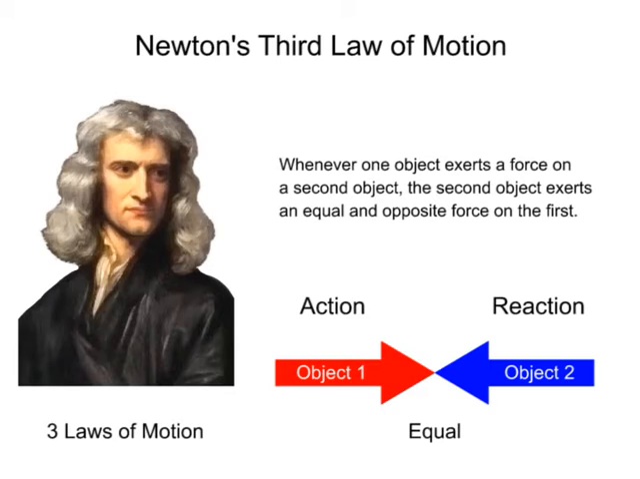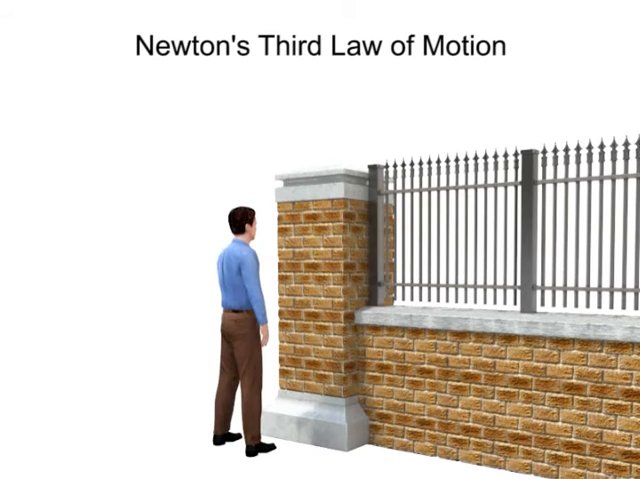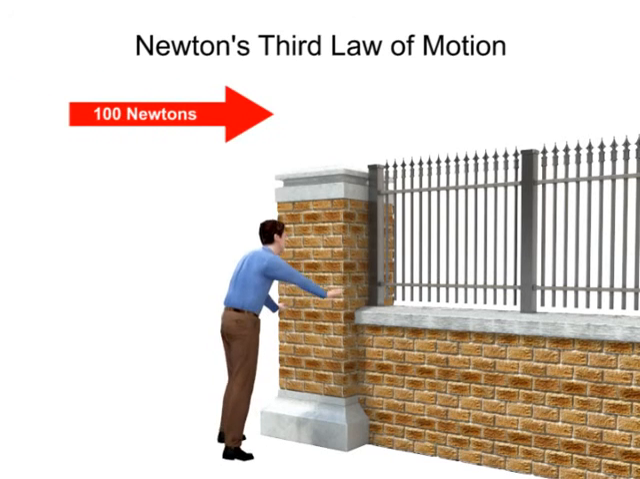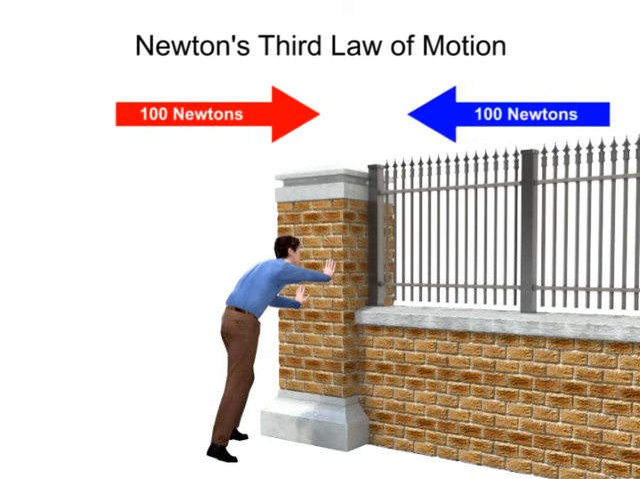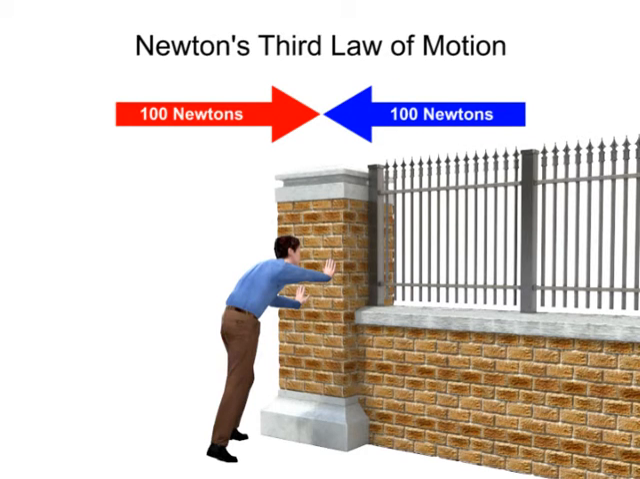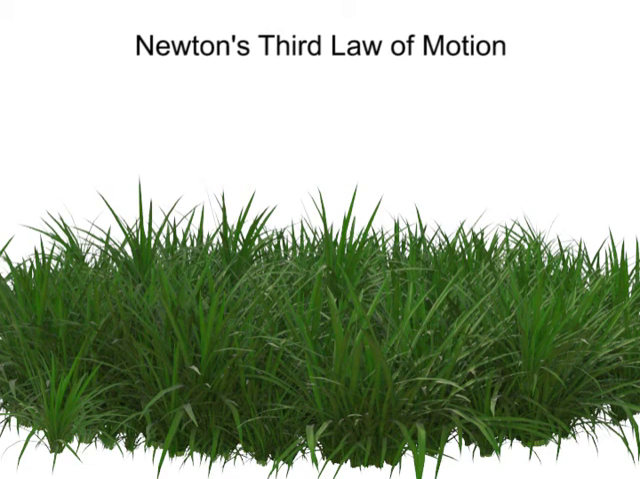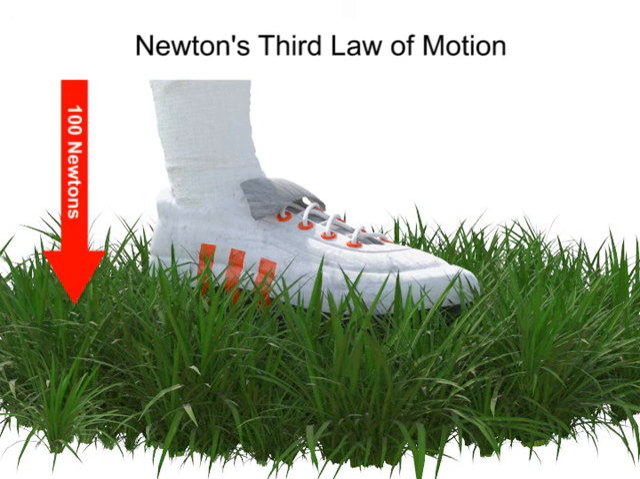These equal but opposite action-reaction pairs define force in the physical world. When you exert a force against a wall, the wall pushes back with an equal force but in the opposite direction. When you take a step and push your foot down against the floor, the floor exerts a force back up to your foot. Every action of force has an equal but opposite reaction.